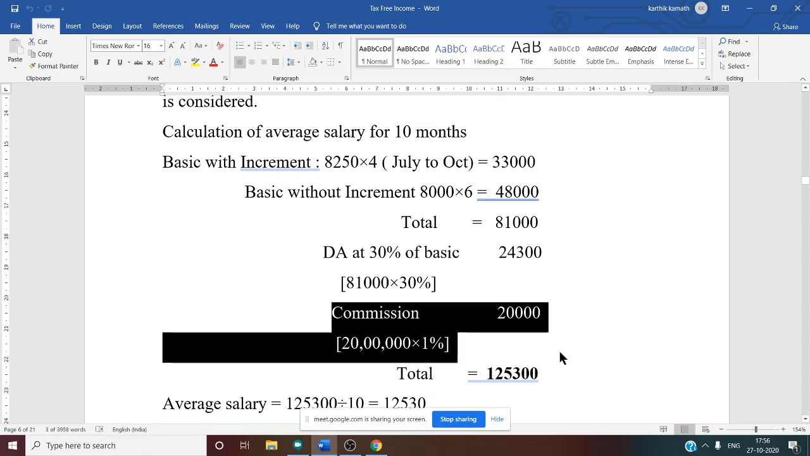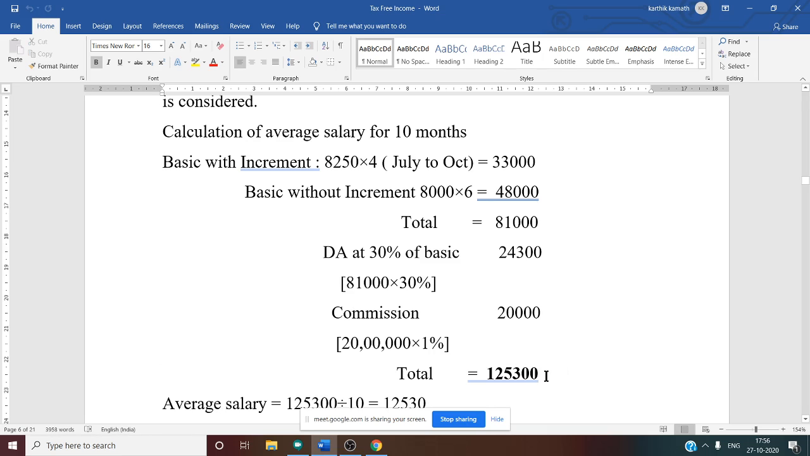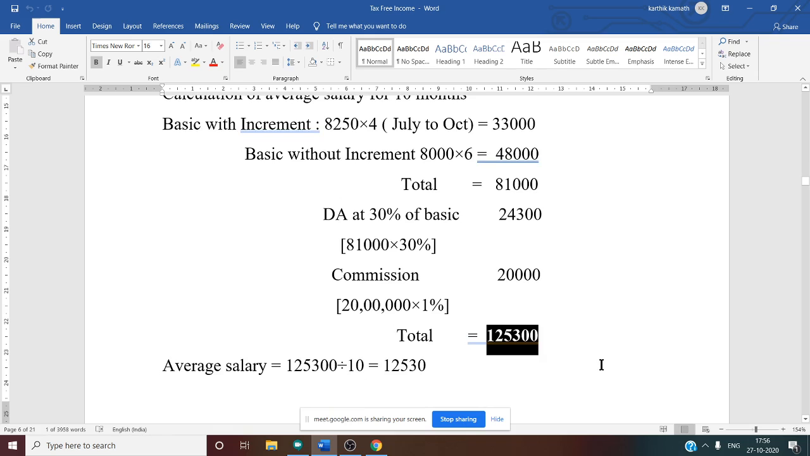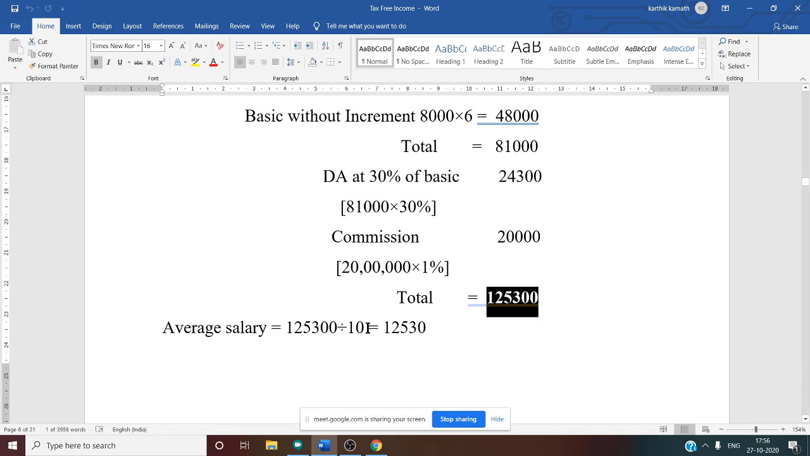Commission is also included. So total salary for last 10 months excluding the month of retirement is 81,000 plus DA 24,300 plus commission 20,000, which is equal to 1,25,300. But we want average salary for 10 months. So divide this answer by 10. 1,25,300 divided by 10, you will get 12,530. This is our average salary for last 10 months.